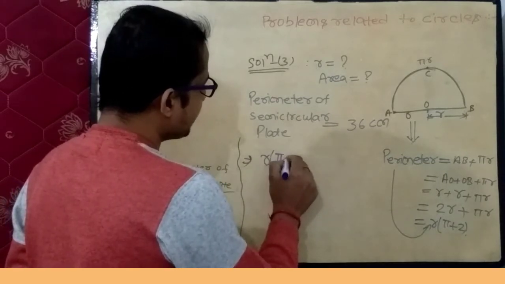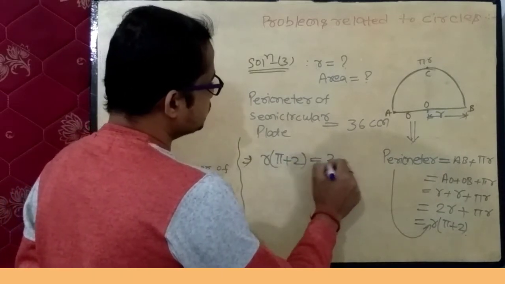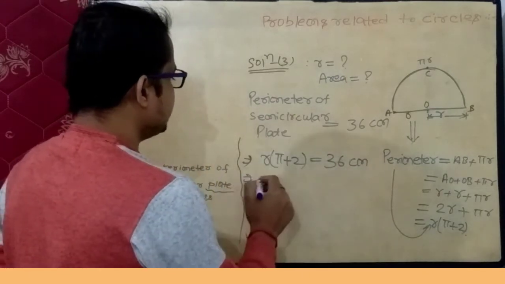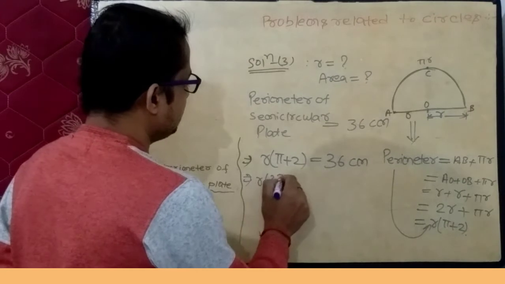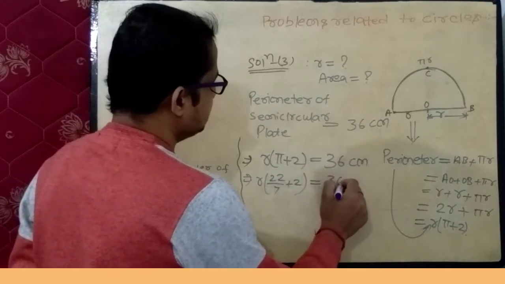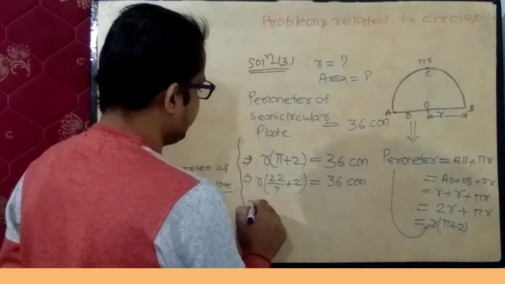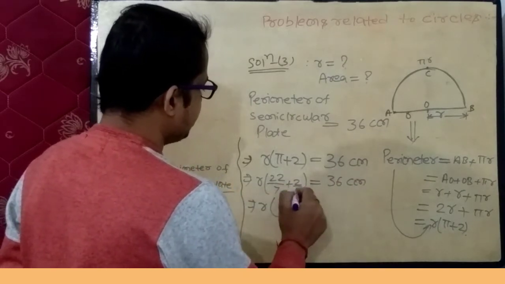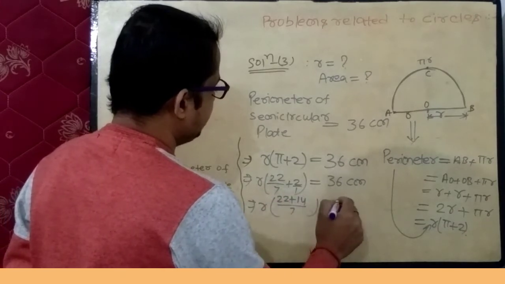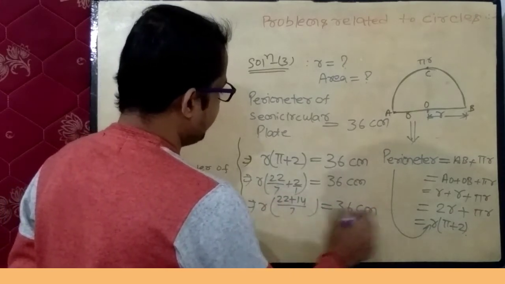R into pi plus 2 equals to 36 centimeter. This implies R into pi equals to 22 upon 7, add up to equals to 36 centimeter. Solve it, take 7 as LCM, so 22 add up 14 equals to 36 centimeter.